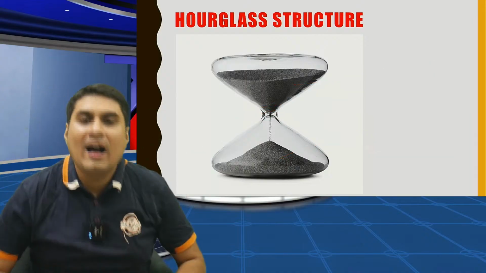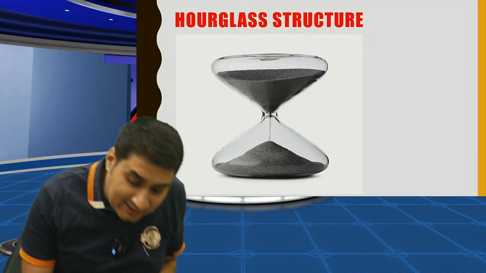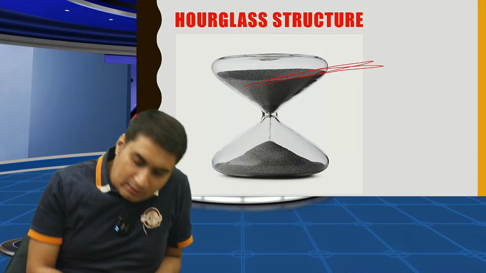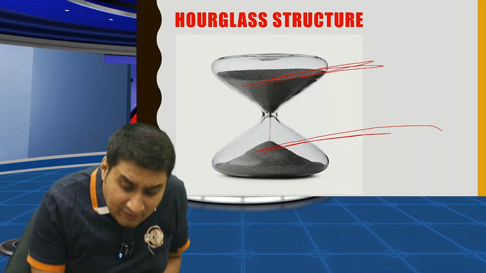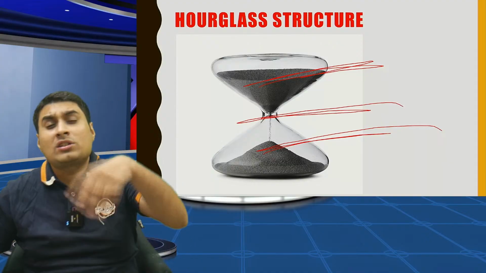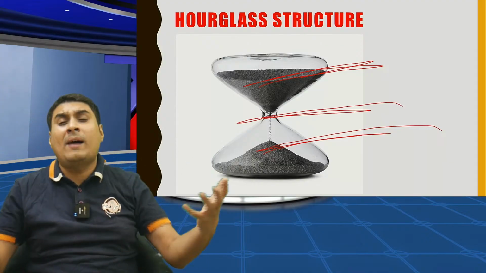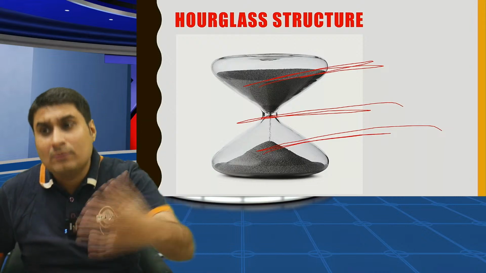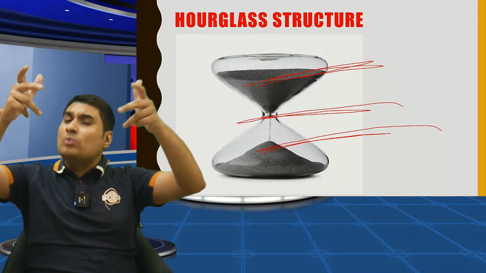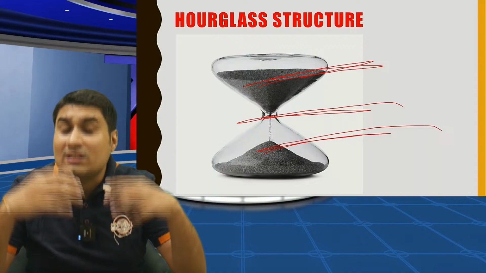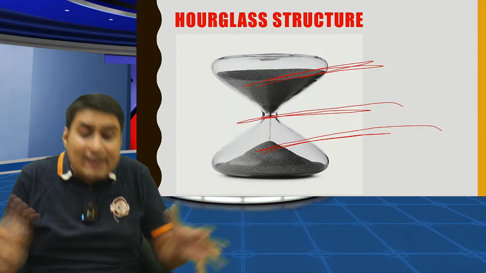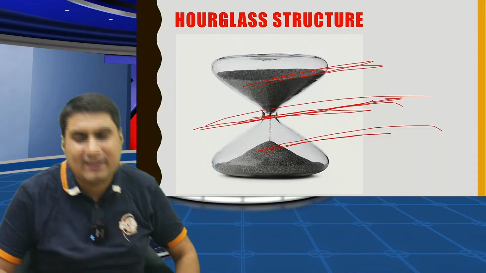Okay, concentrate. Hourglass. What do you mean by hourglass? Here there is a top level, a bottom level, and a very small middle level. Mostly the work of the middle level is done by technology like Facebook, Insta, WhatsApp. So communication is very fast and cost is very less. Middle level handles 2-3 departments: production, finance, marketing, HR.